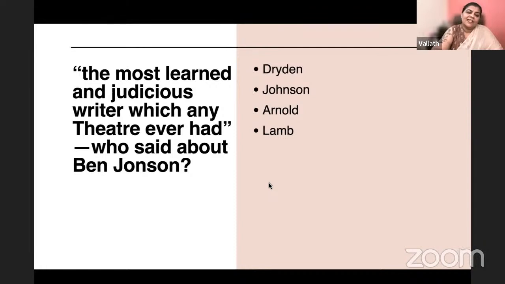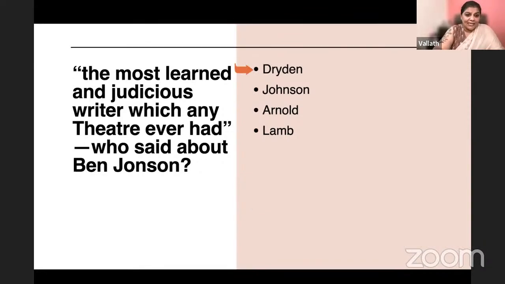Okay, right. The most learned and judicious writer which any theater ever had. Who said about Ben Jonson? The most learned and judicious writer which any theater ever had. Did Dryden say this? Johnson say this? Arnold say this? Lamb say this? It is Dryden in Of Dramatic Poesy.